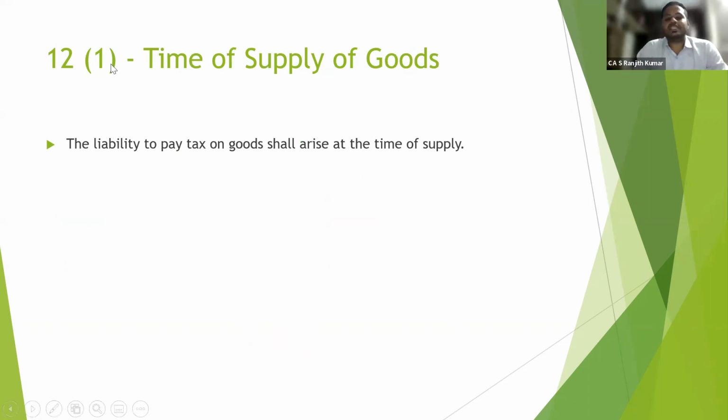Section 12 subsection 1 basically talks about the liability to pay tax on goods, which shall arise at the time of supply. So the liability to pay tax on goods shall arise at the time of supply.